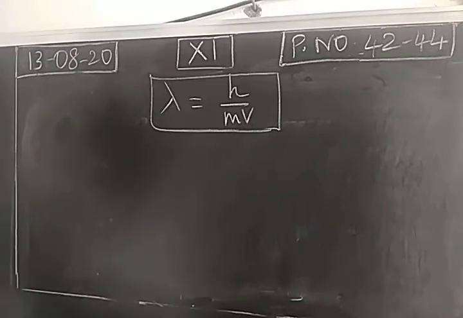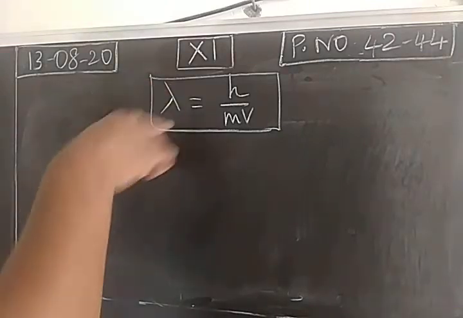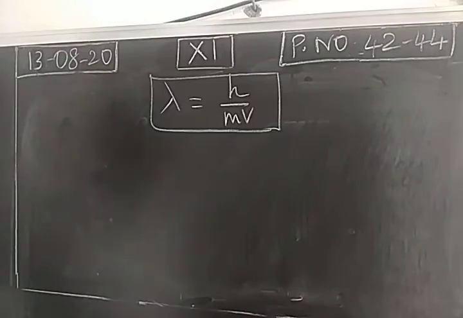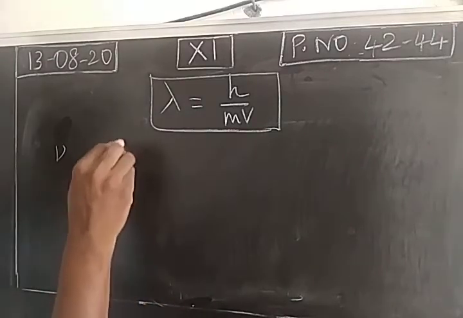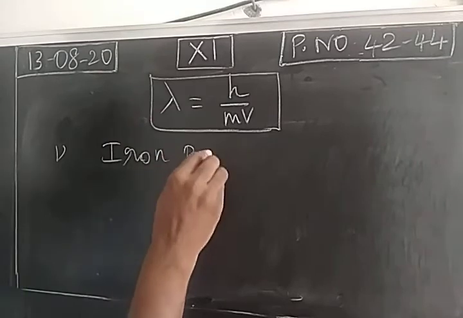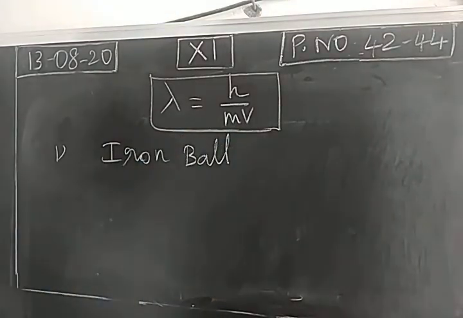When we consider atoms or molecules, proton, electron, neutron, like that, when we consider the micro level particles in terms of angstrom unit, the wavelength value will be a significant value. If you take macro level particles, the value will be insignificant. To prove that, we first consider a macro level particle, for example an iron ball. We are going to find de Broglie wavelength for this iron ball.